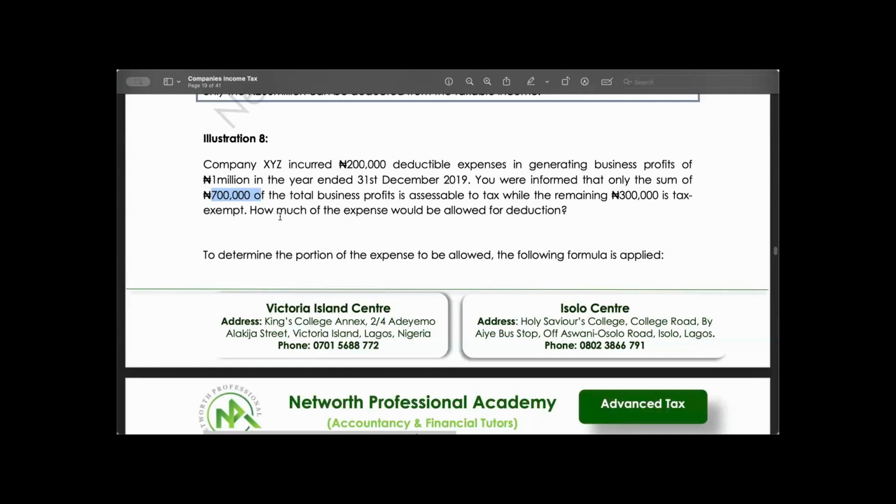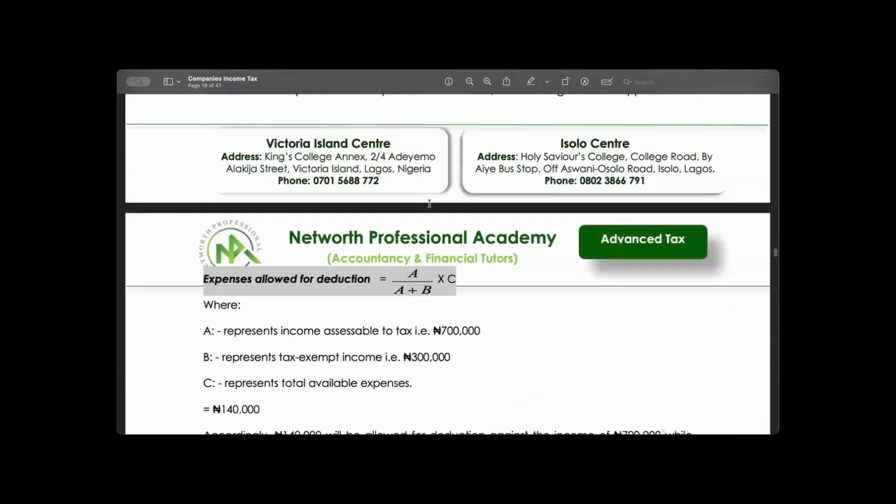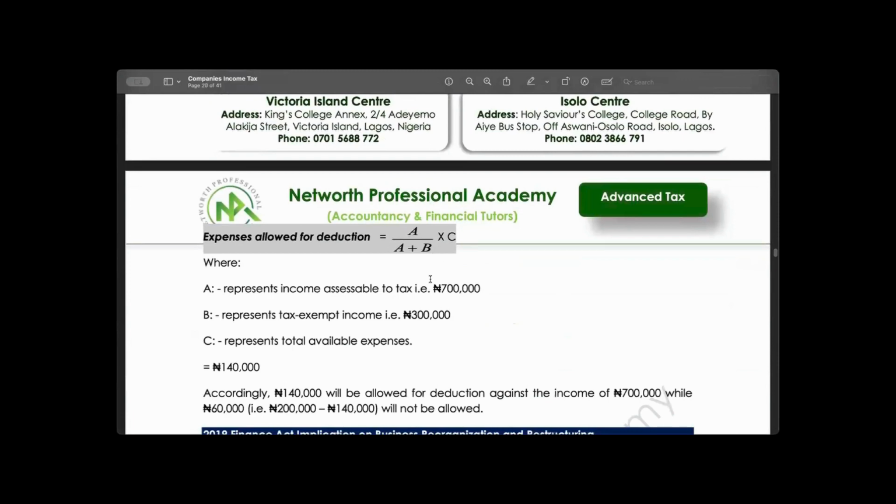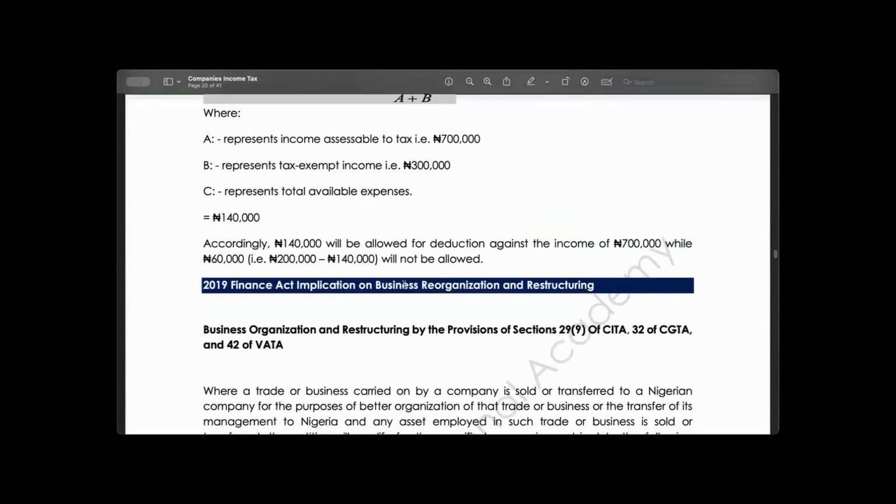Do you understand me? So the 700 portion is 140, right? Yes, 140,000. That's what will be, and that's what I've simply done here in your calculation.